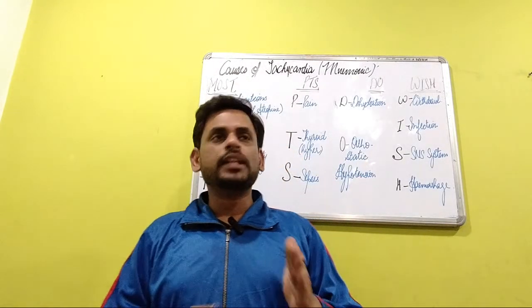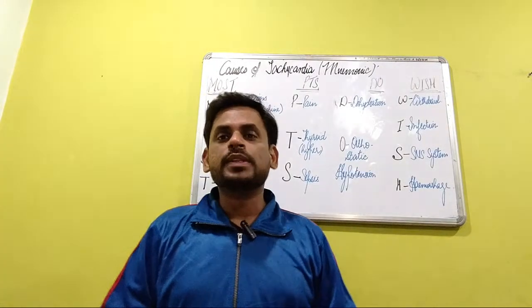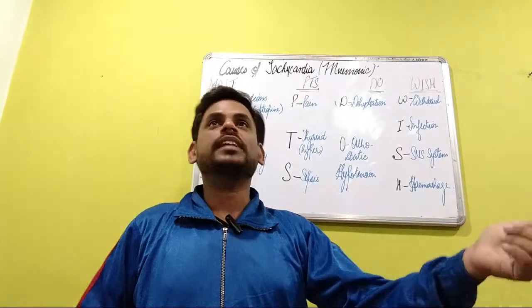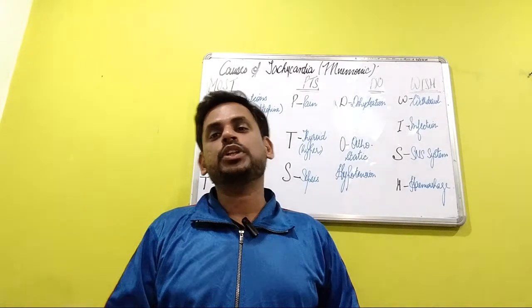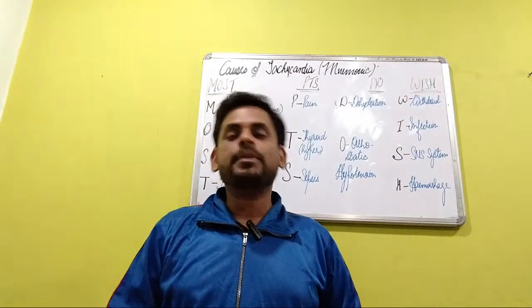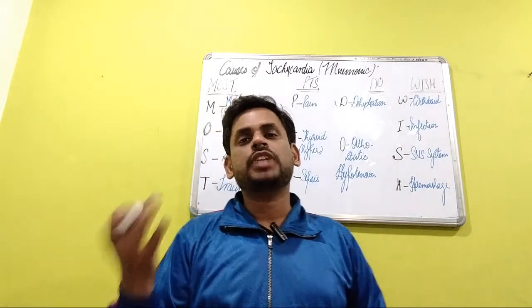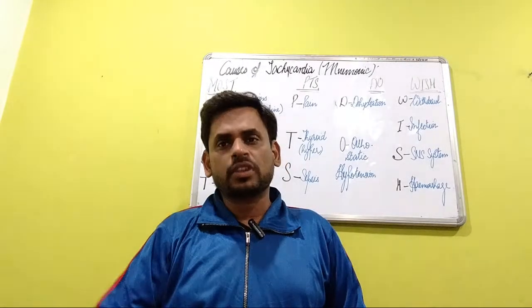It becomes very difficult when your professor or the external examiner comes and straight away says, enumerate the causes of tachycardia, or it can come as a short note in your professional exams, whether it be MBBS, BDS, or nursing. In a general medicine paper they can easily ask you to enumerate the causes of tachycardia.